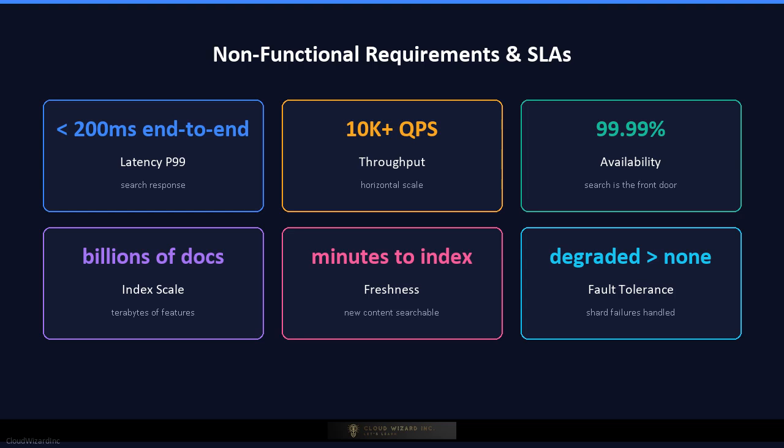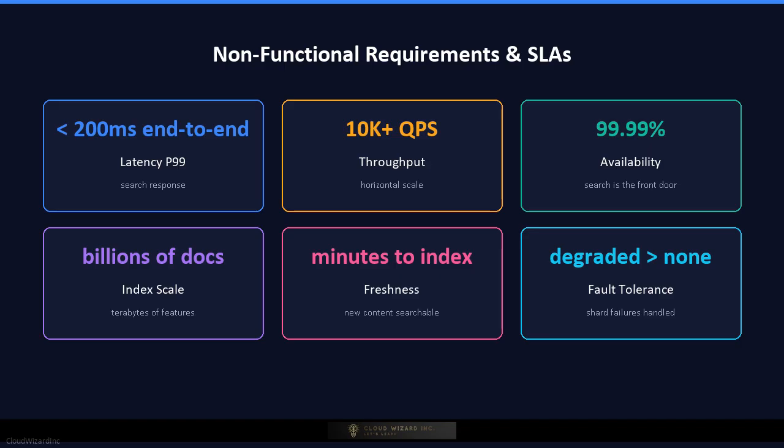Now the non-functional requirements. Latency is king. End-to-end search response must be under 200 milliseconds at the 99th percentile, because every additional 100 milliseconds costs measurable engagement. The system must handle tens of thousands of queries per second with horizontal scalability. Availability must be 99.99% because search is the front door of the product.